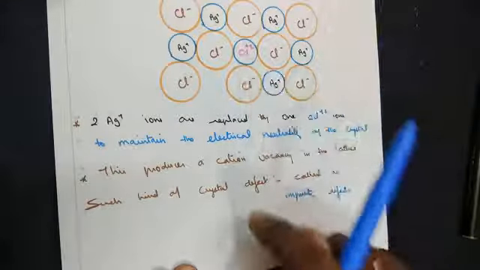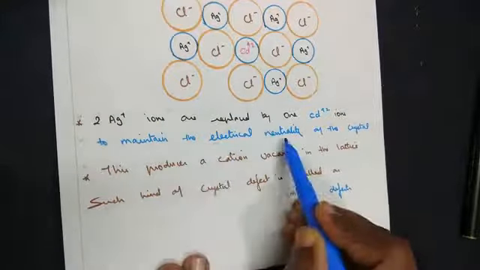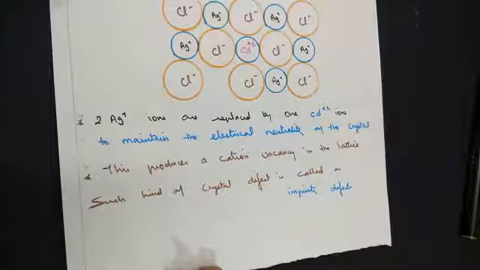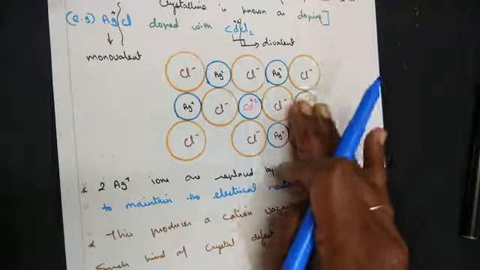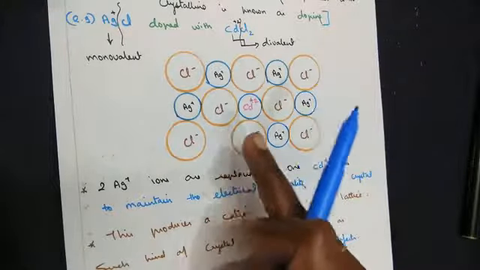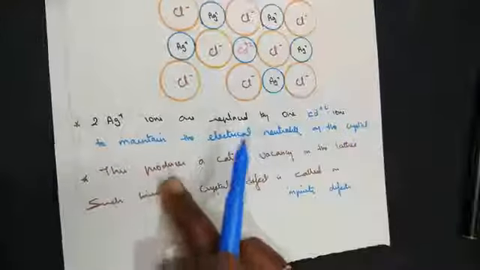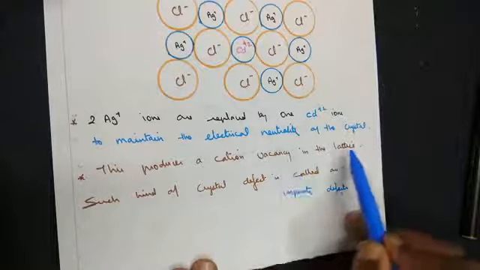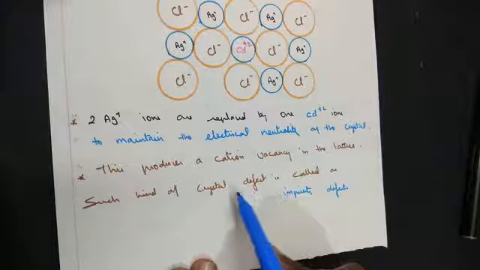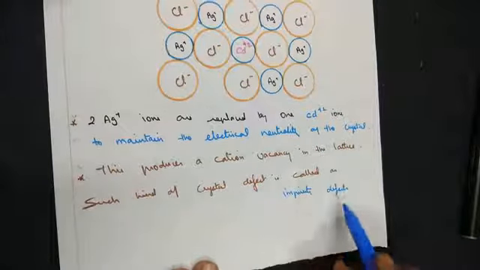Why is this replacement done? To maintain the electrical neutrality of the crystal. So this produces a cation vacancy. Though electrical neutrality is maintained, the space remains empty as it is. This produces a cation vacancy in the lattice. Such a kind of crystal defect is called an impurity defect.